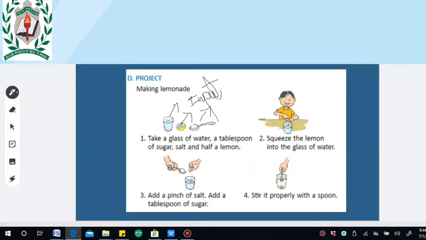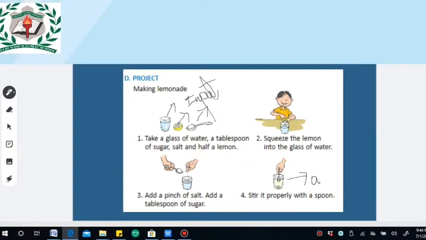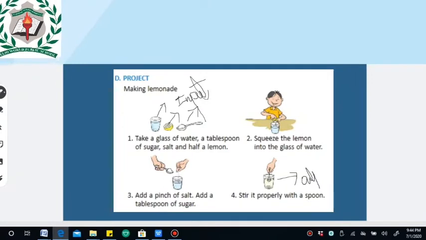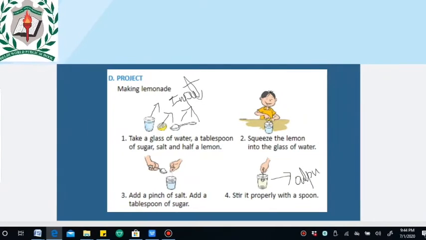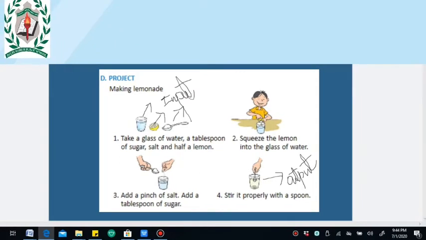Here, glass of water, sugar and salt we can say is input. Okay, and after that the process: squeeze the lemon, add a pinch of salt. This is the process. And finally we have a glass of lemonade, right? That we can say is the output. Clear?